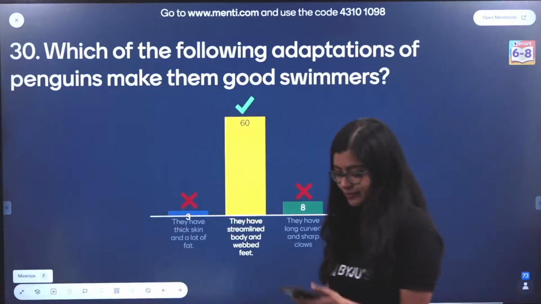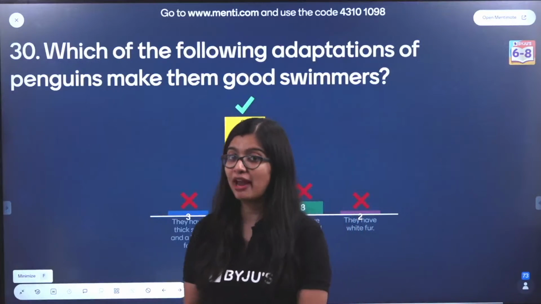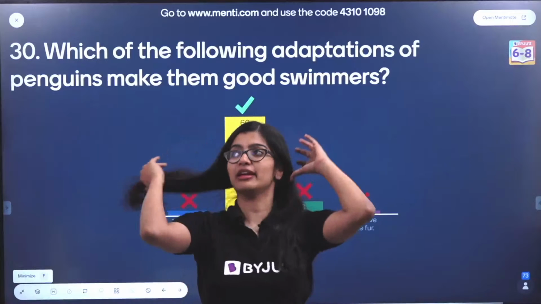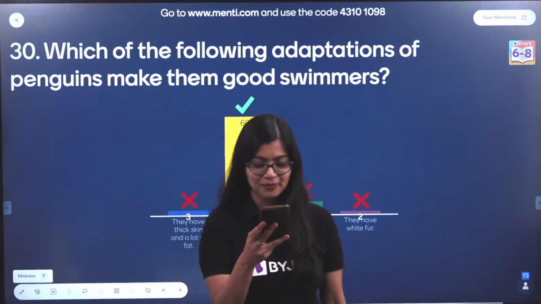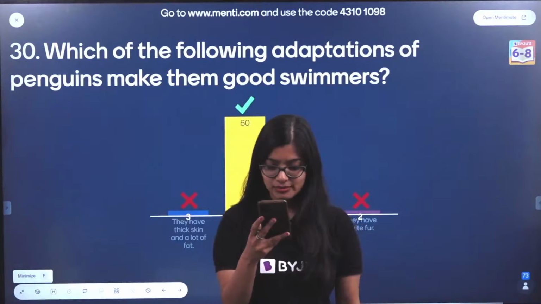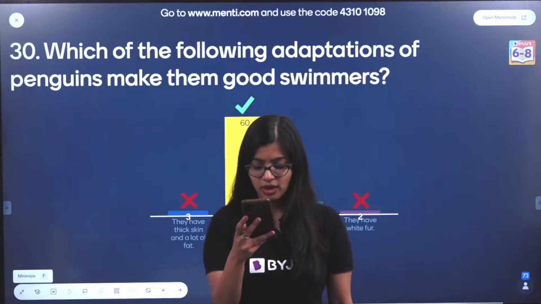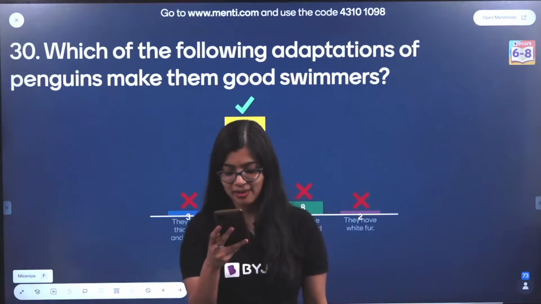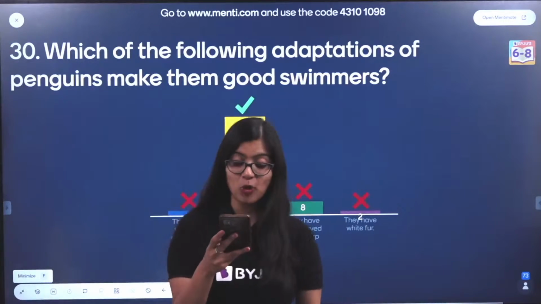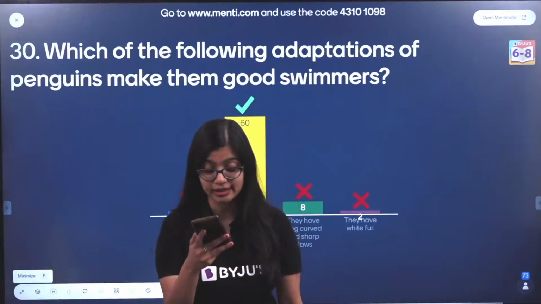Very good, very good. Now, can you all tell me where in the earth we find penguins? Awesome. They are found in the polar regions, specifically in the Antarctic regions, right?